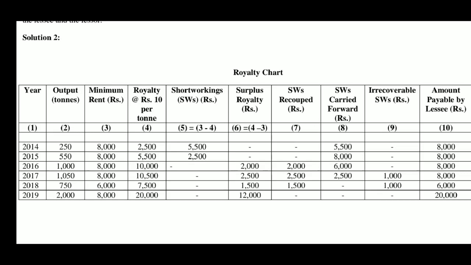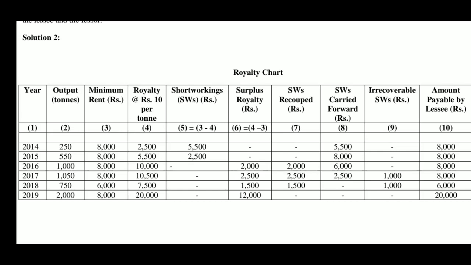Now, consider column number 5, short workings. It is already known to us that short workings is the excess of minimum rent over royalty. In any year, if minimum rent is more than royalty, the difference is called short workings. See the first year 2014, minimum rent is 8,000, but royalty is 2,500.